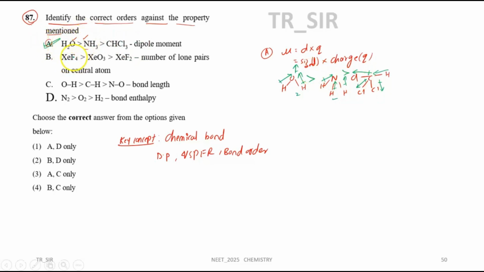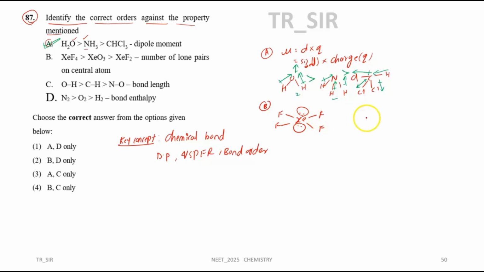Now come to statement B. Statement B is about the VSEPR structures. They're asking the number of lone pairs on the central atom. Let me draw xenon. Xenon belongs to the 18th group, so there will be 8 valence electrons. Now let us draw the structure: fluorine, fluorine, fluorine, fluorine. So 4 electrons are used for bonding. Now the remaining 4 electrons will be lone pairs like this.